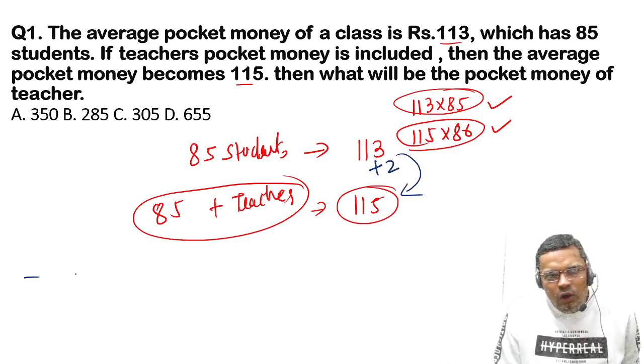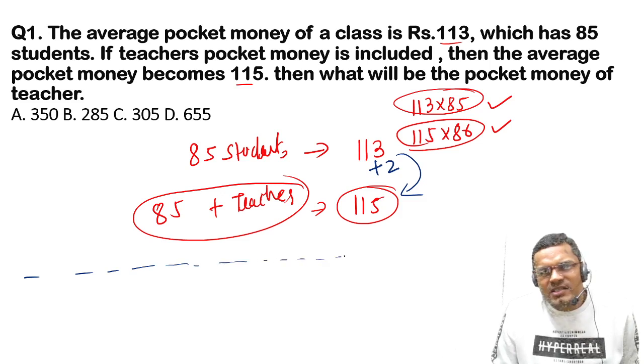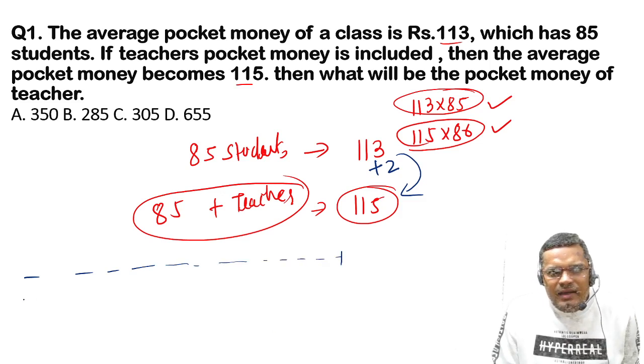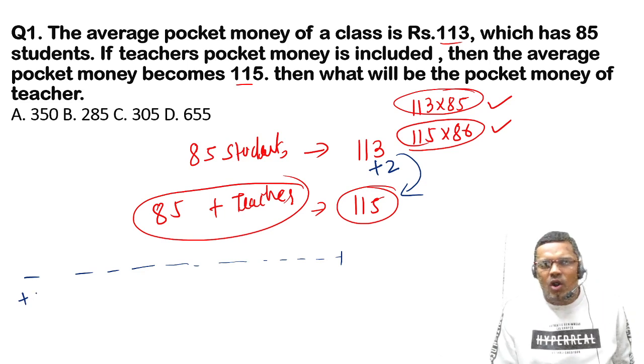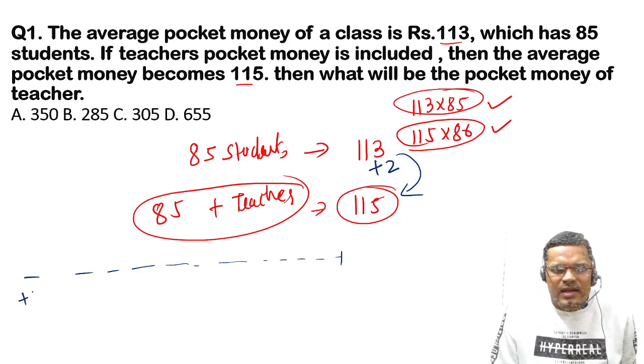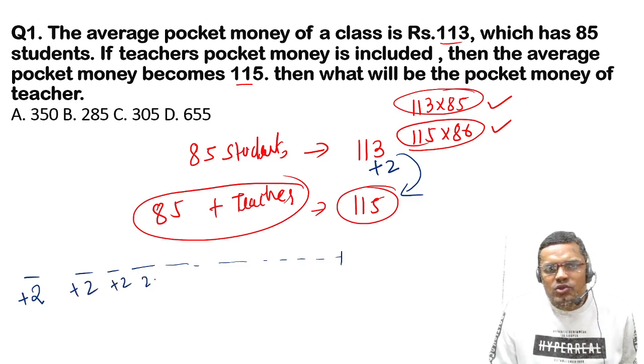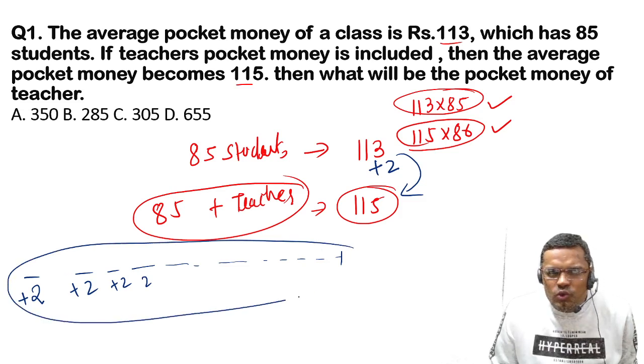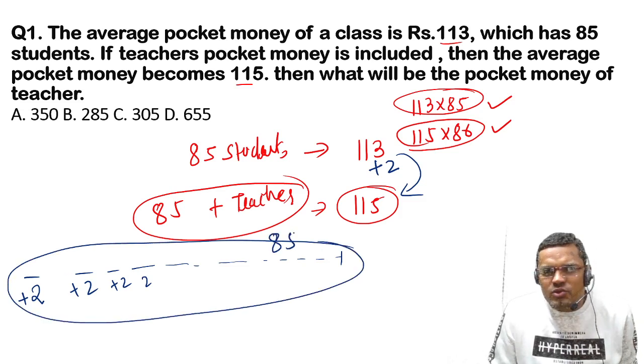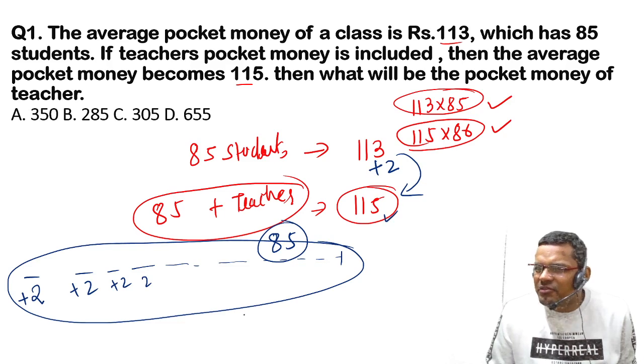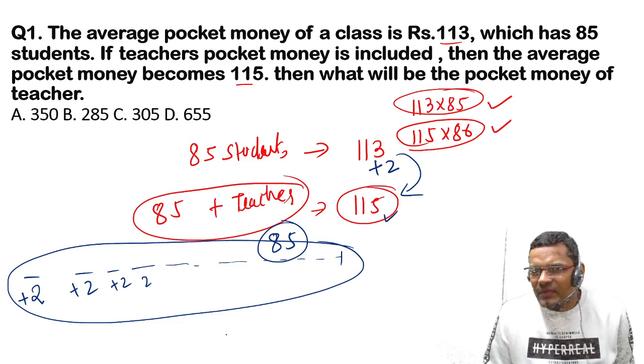So all 85 students are standing in a row and teacher goes to every student and gives him 2 rupees. So teacher is distributing 2 rupees to all 85 students, then average becomes 115 for all the students, right?